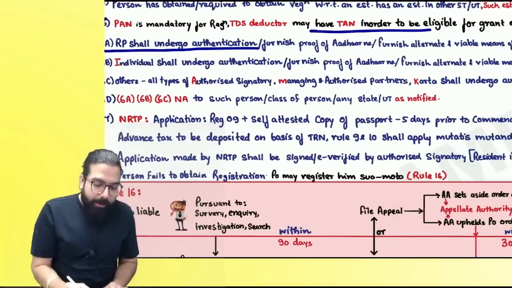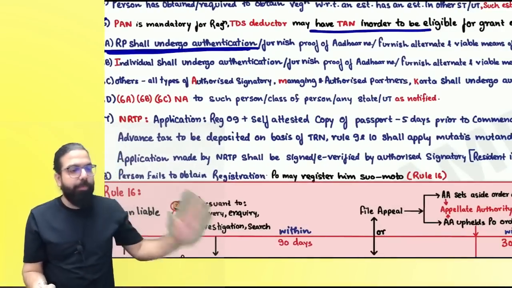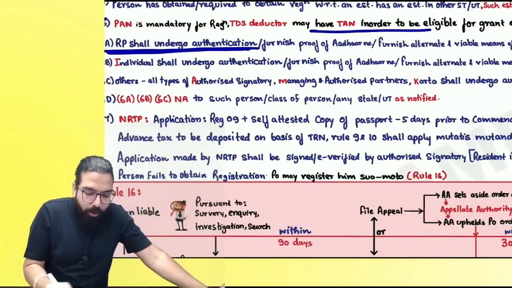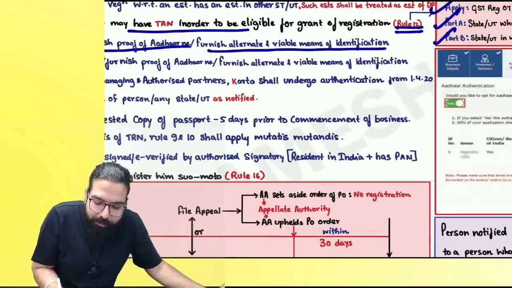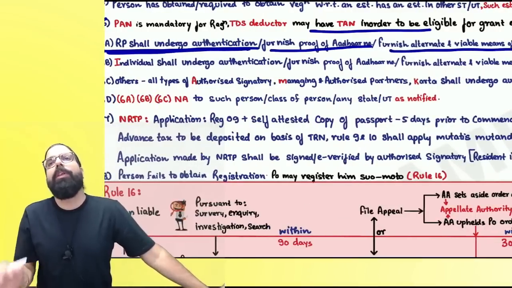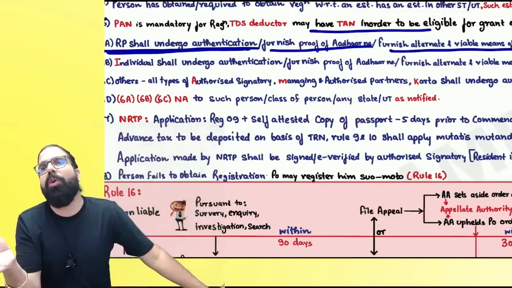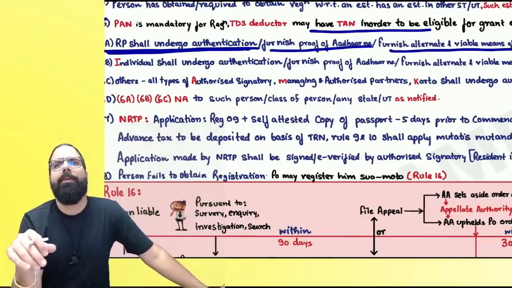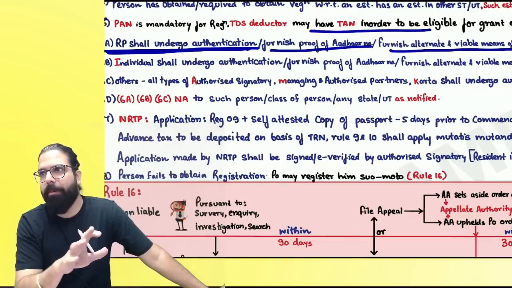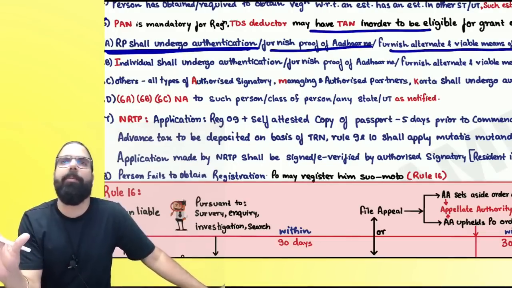Are we clear, everyone? A registered person shall undergo authentication or furnish proof of Aadhaar number, or an alternate and viable means will be provided to them so that their verification can be done. So if you don't have an Aadhaar number, then an alternate and viable means will be given. Basically, an officer will come to your premises, take your photograph and the premises' photograph, and your verification will be done.